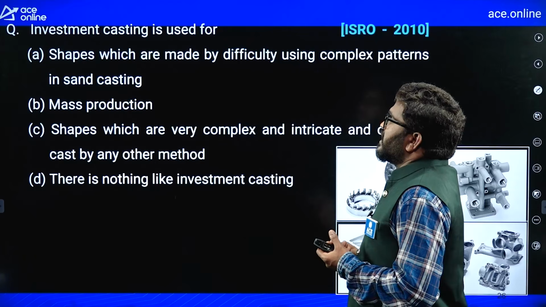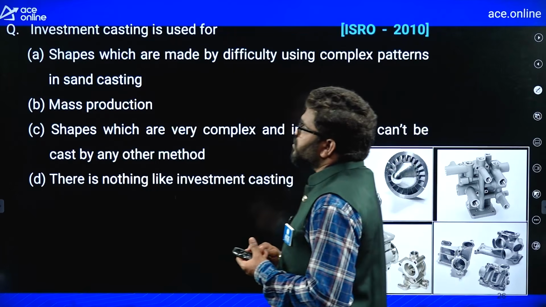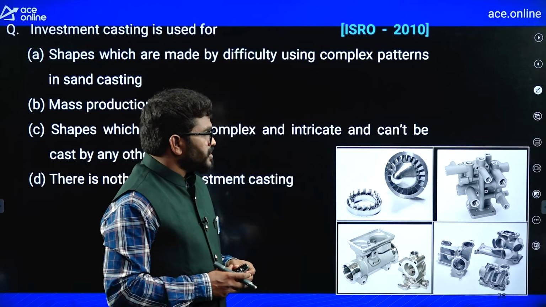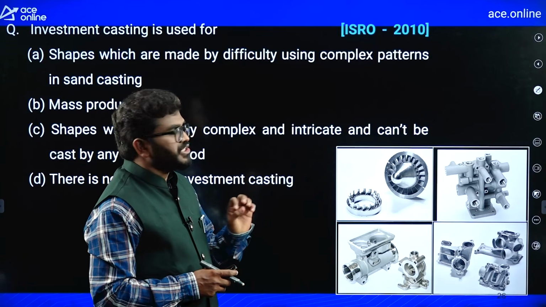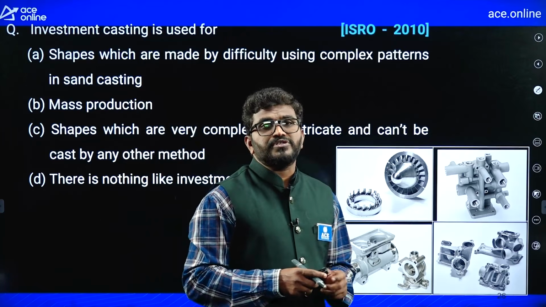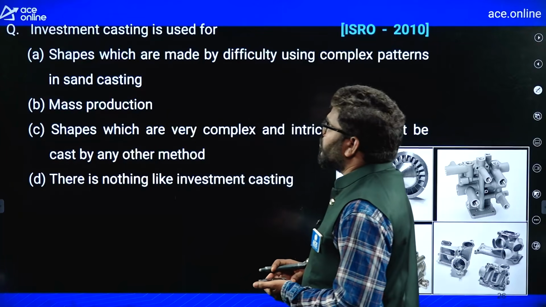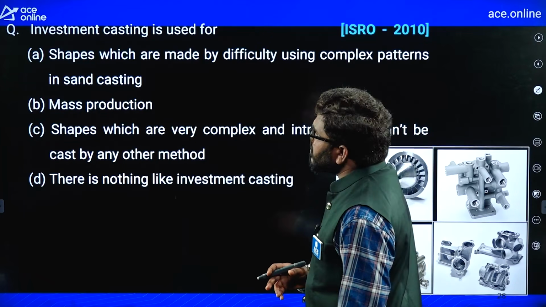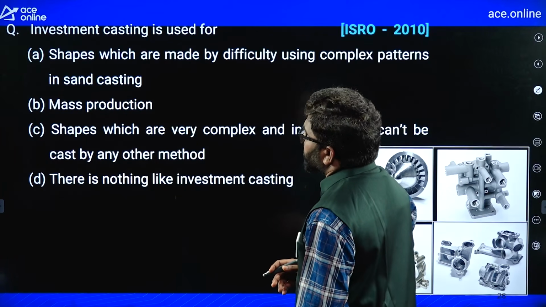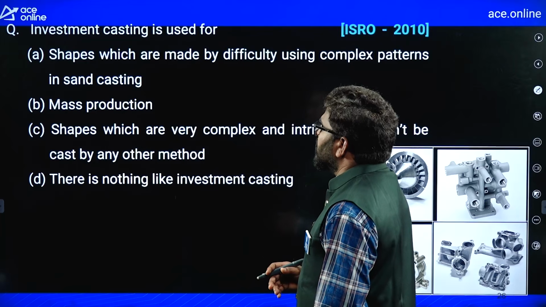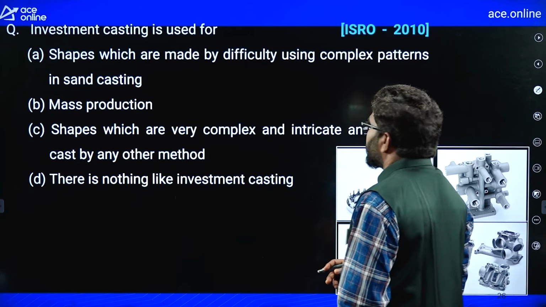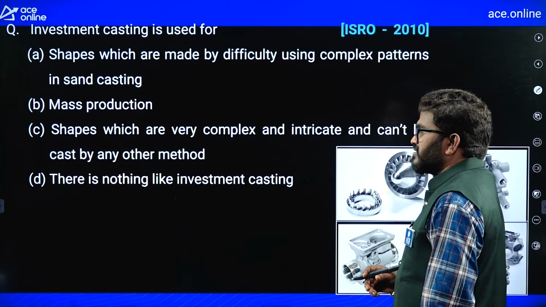Next question. Investment casting is used for. By using the investment casting process, you can make complex shapes. That is the main advantage of the investment casting process. Now, out of these 4 statements, you can see: shapes which are made with difficulty using complex patterns in sand casting; B, mass production; shapes which are very complex and intricate and cannot be cast by any other method.